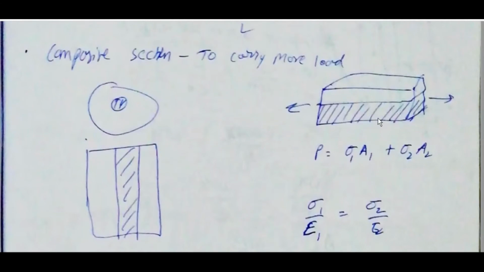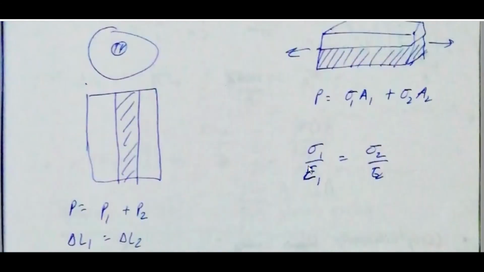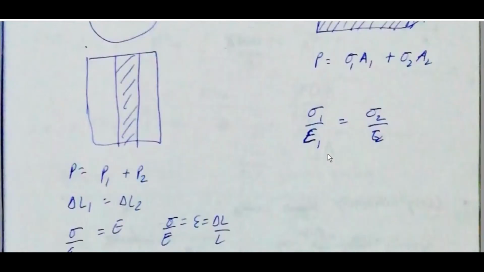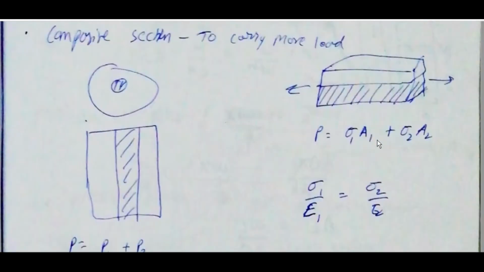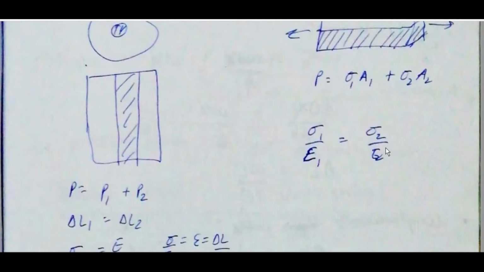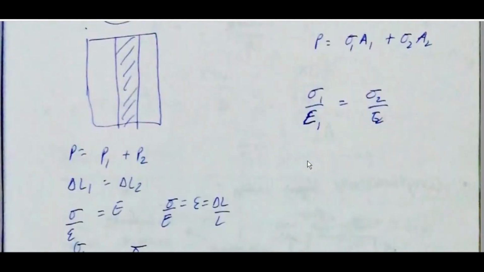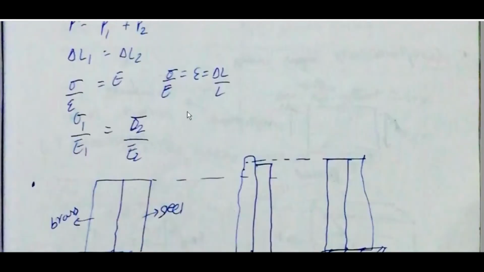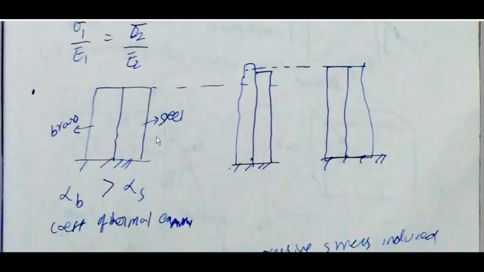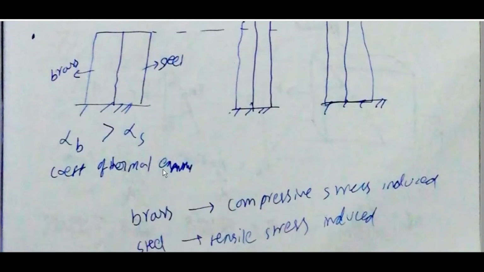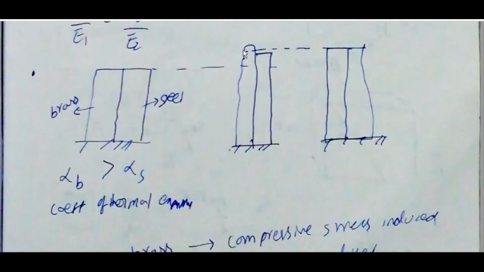P is equal to sigma 1 A1 here. If it is loaded like this, P is equal to sigma 1 A1 plus sigma 2 A2, and sigma 1 by epsilon 1 is equal to sigma 2 by E2. Sigma 1 by E1 is equal to sigma 2 by E2. Here E1 and E2, brass, steel, alpha brass greater than alpha steel, coefficient of thermal expansion. So brass will try to expand more, but steel will not let it, so it will be in between them.